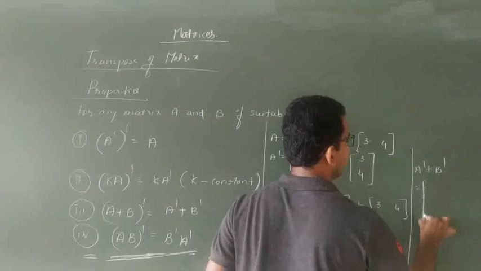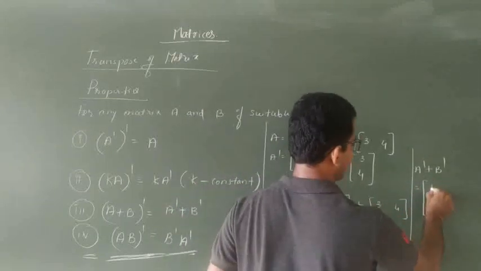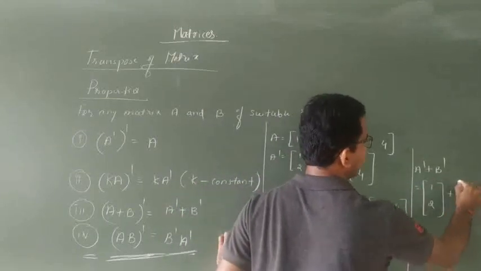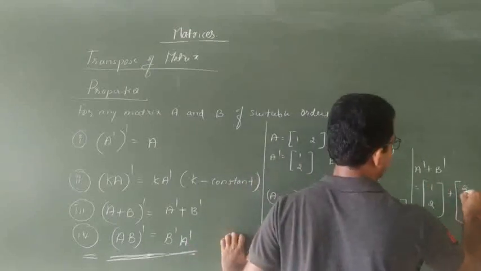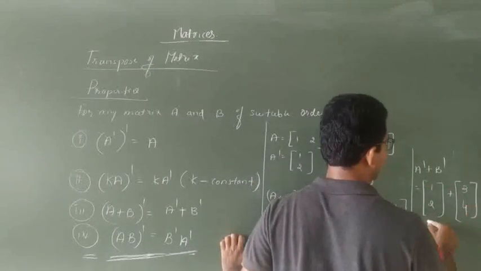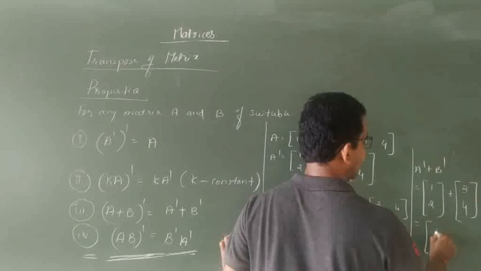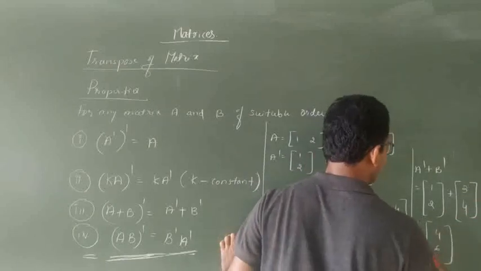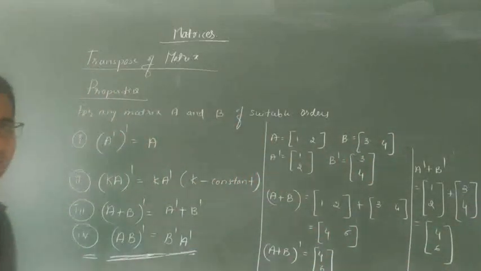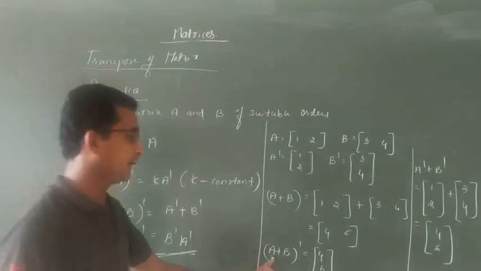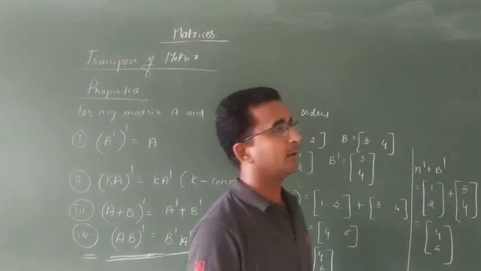Therefore A dash plus B dash. What is A dash here already? A dash is 1 2 plus B dash is 3 4. Simple matrix order. Then add corresponding elements: 1 plus 3 is 4, 2 plus 4 is 6. Again you are getting 4 6. So therefore we can say that A plus B whole dash is nothing but A dash plus B dash.